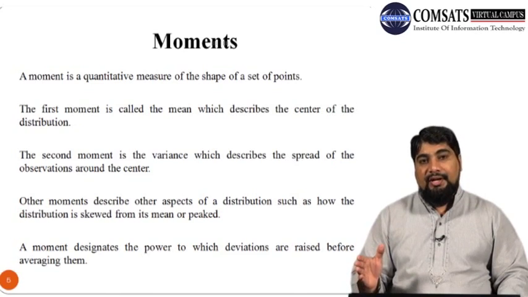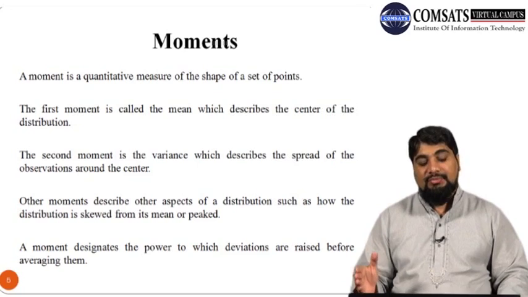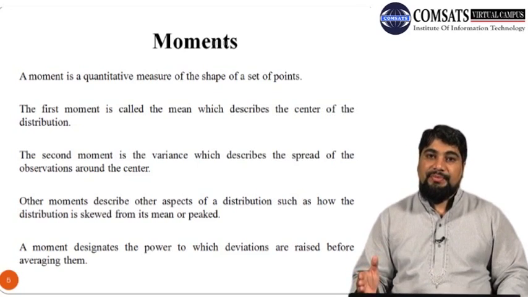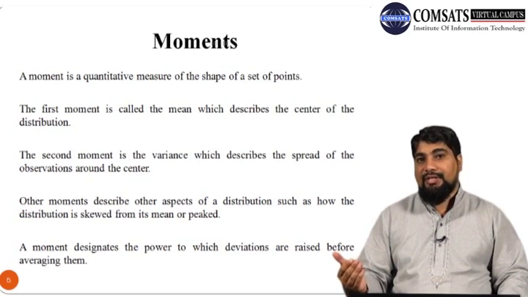So how can we calculate moments? A moment designates the power to which deviations are raised before averaging them. Remember that the mean is just the sum of values divided by n, whereas the variance is the sum of squared deviations divided by n.